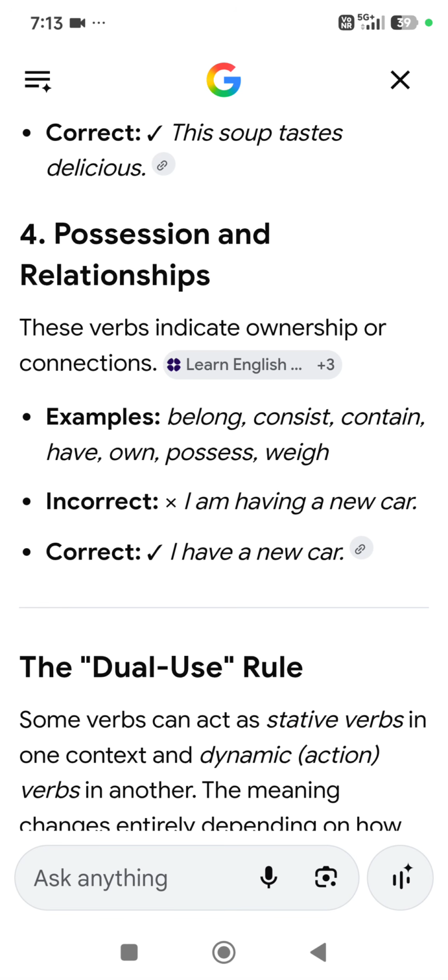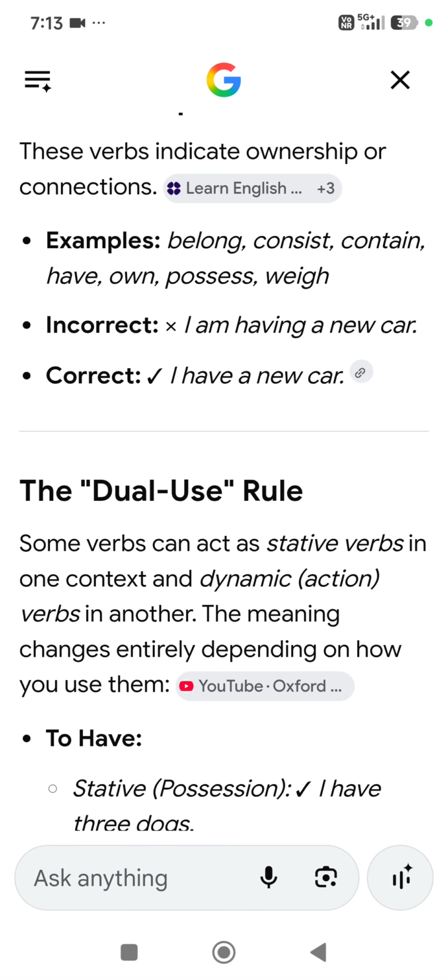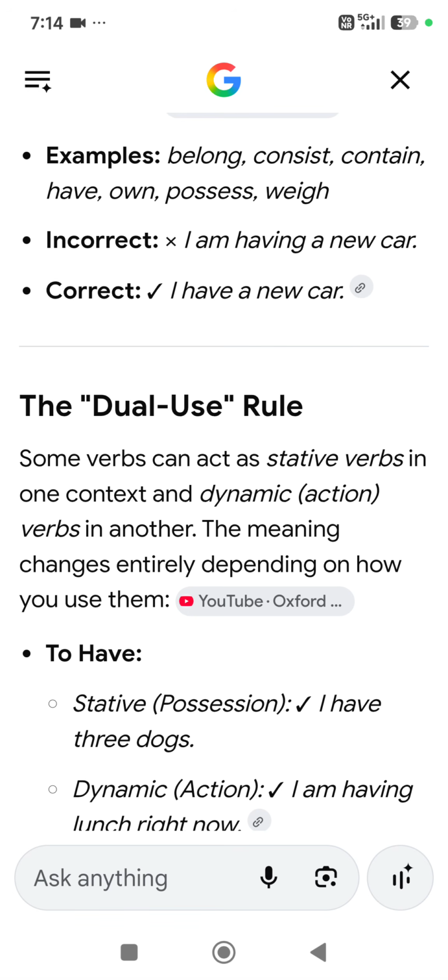So here I'm winding up, and one more thing: the dual use. When action is shown, the same verb can be used in continuous tense. Without action, it is a stative verb and should not be used in continuous tense, right? So this is the conclusion.